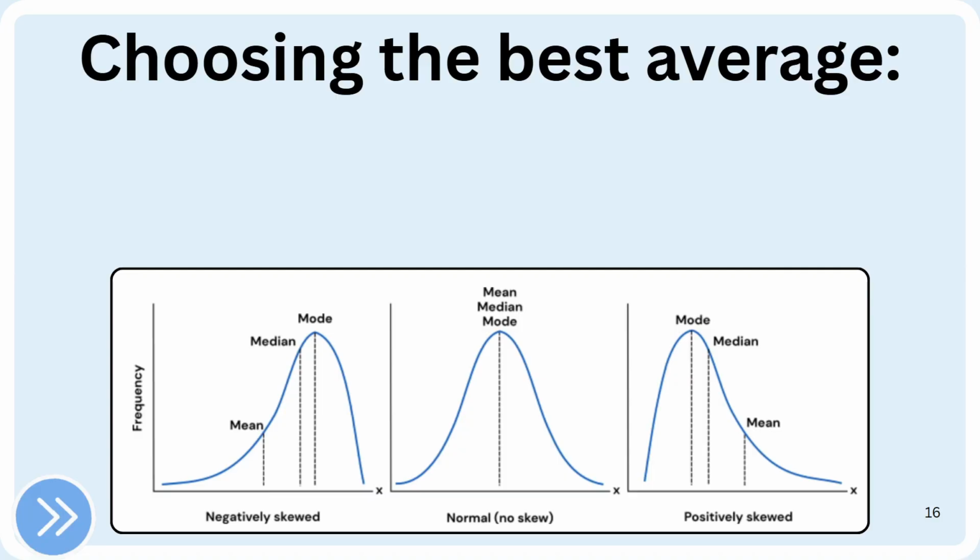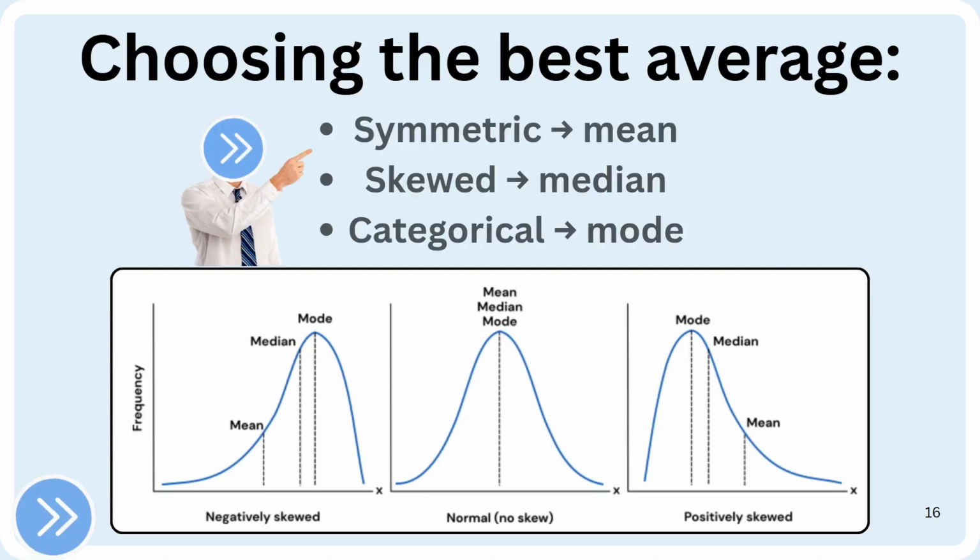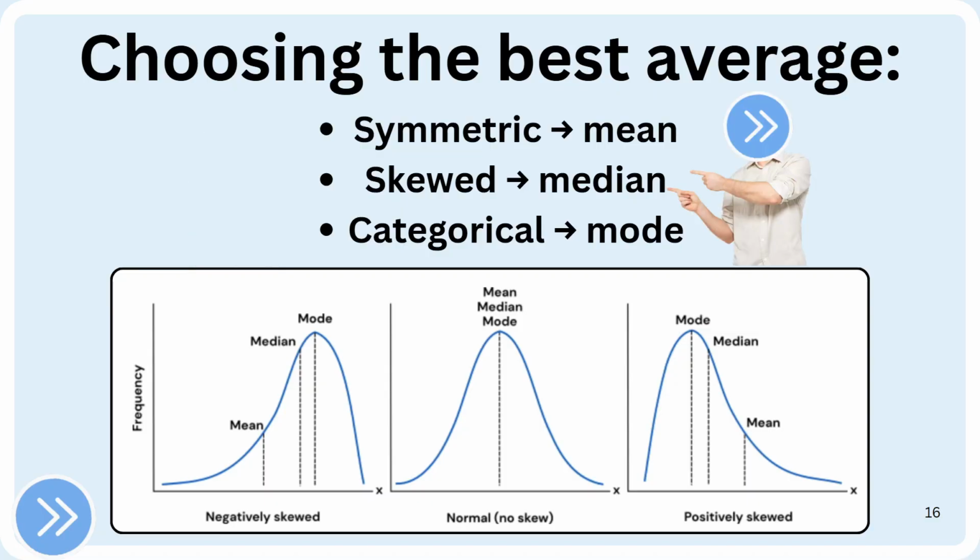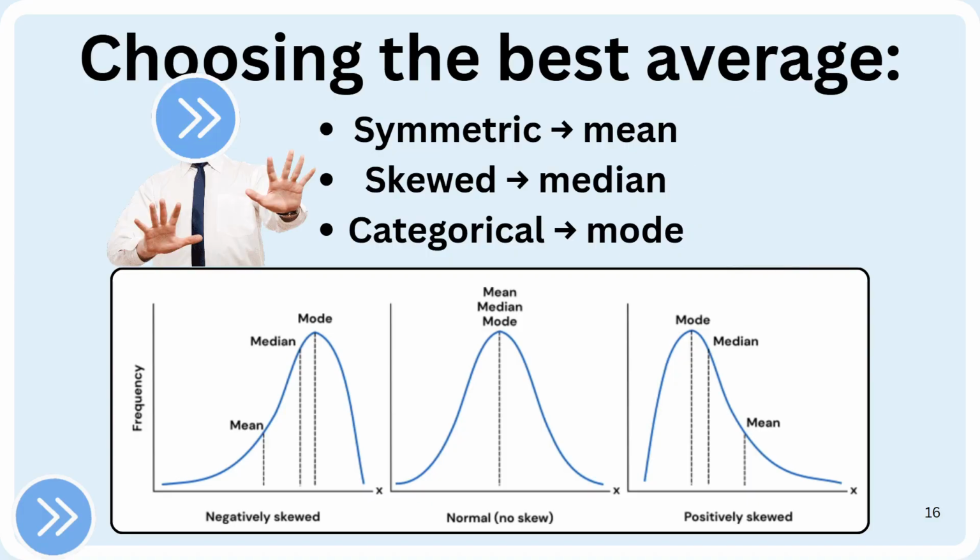If you have a large dataset where the data is symmetrical, with very few outliers, you should use the mean, as it considers every value in the dataset and gives it equal weight. If the data is skewed or has outliers, like in the example, the median is the most appropriate measure for the average, as it gives less value to extremes than the mean. And the mode works the best on categorical data, finding which appears the most, like the most common shoe size or color shoe sold.